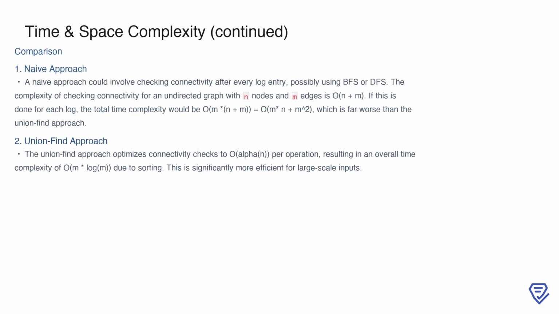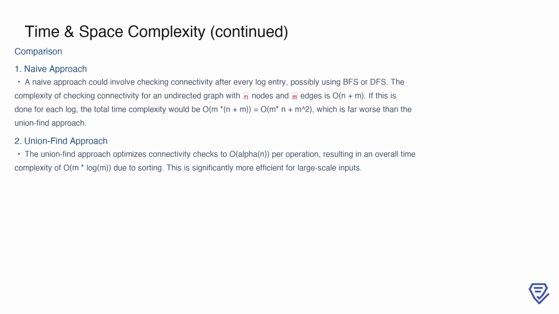To better understand the efficiency of the union-find approach, let's compare it to a naive method. A naive approach might involve checking connectivity after processing each log entry. Using BFS or DFS, this would take O(n + m) for a single check. Repeating this for all m logs results in an overall time complexity of O(m * (n + m)), which simplifies to O(m * n + m^2). This is significantly worse than the union-find approach.